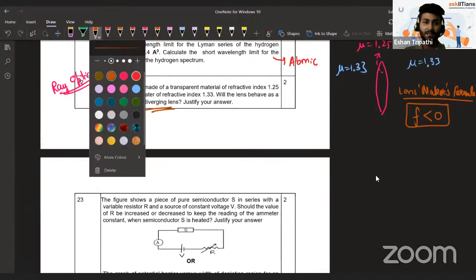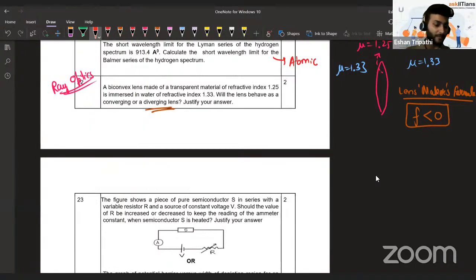Then that is fine. 1 mark for that. But one another mark for justifying the answer. How would you justify the answer? That is the most important question we face trouble in. We always get the answer. We get okay, F is negative, so it's a diverging lens. But what do they mean by justifying the answer? Should our justification be this is what we got mathematically?